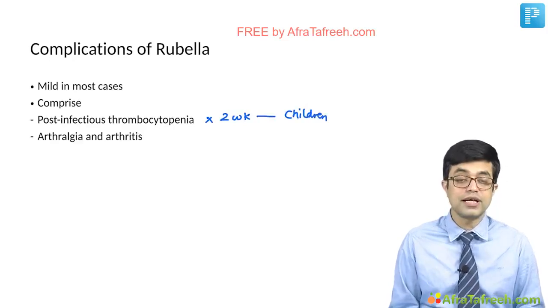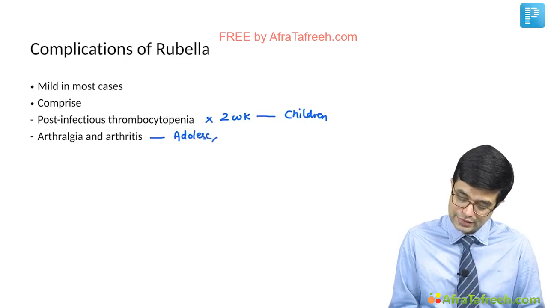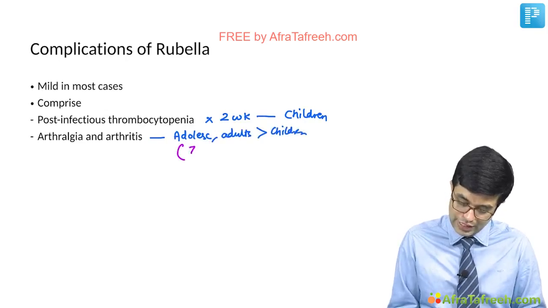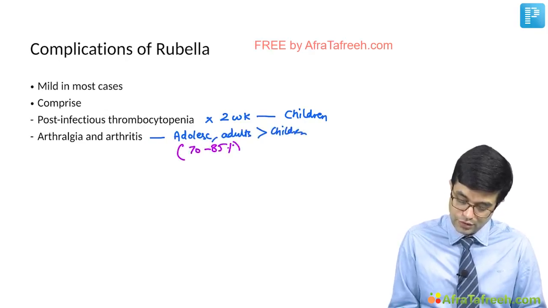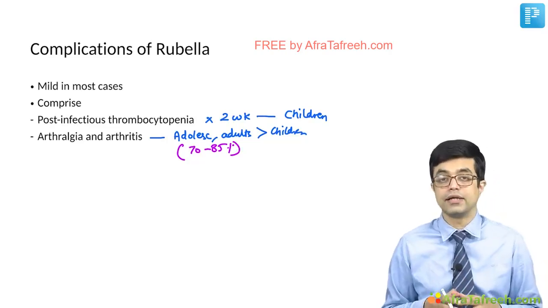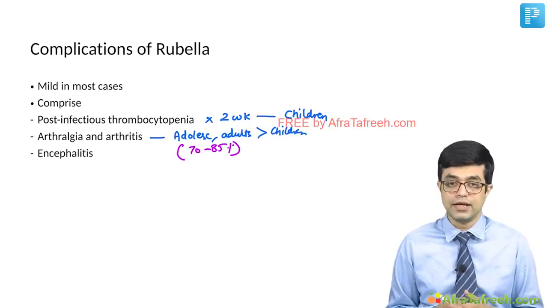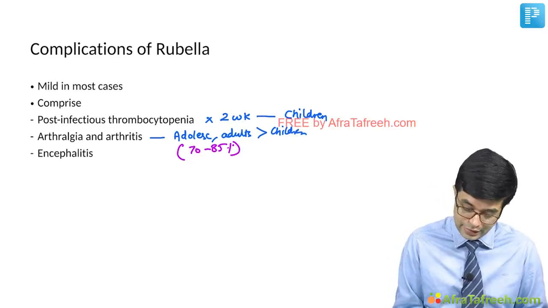Then you have arthralgia and arthritis, which is more common in adolescents and adults as compared to children. In fact, more than 70 to 85% of post-childhood rubella is associated with arthralgia and arthritis. Again, it is self-limiting. And third, you have encephalitis. Encephalitis is a rare illness, but 2 types of encephalitis occur in rubella.